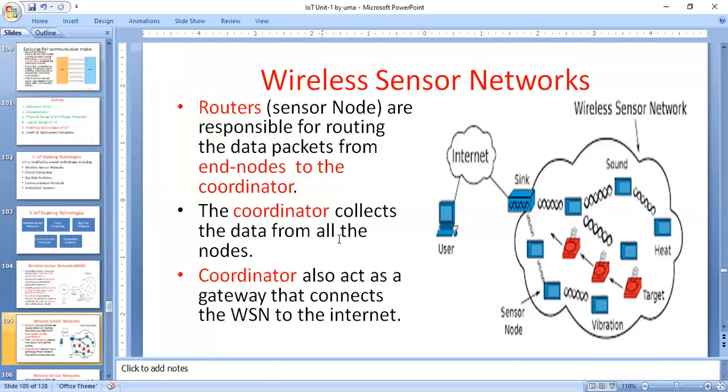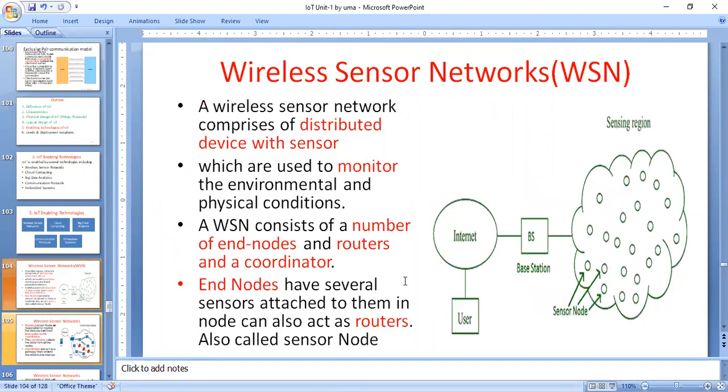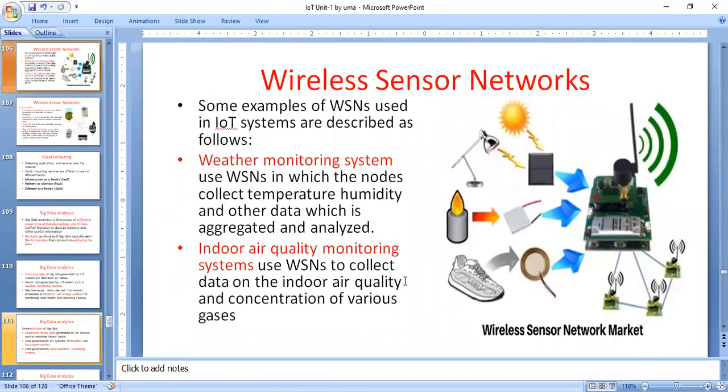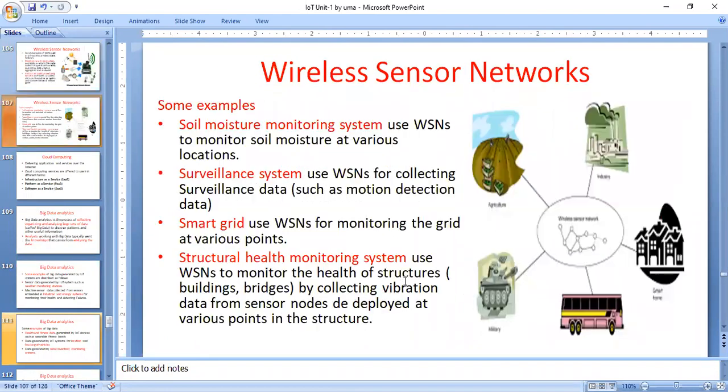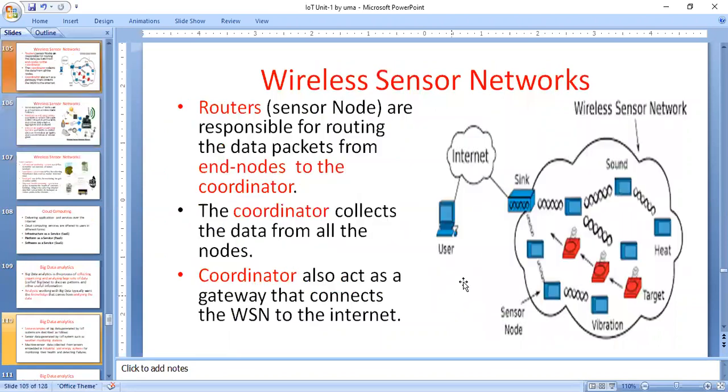What is the work of the coordinator in this case? The coordinator is also one node. The coordinator collects the data from all nodes. The coordinator's work here is collecting the data. The coordinator also acts as a gateway that connects to the wireless network. In this case there is no gateway, but I think the next diagram shows the gateways. Yes, it has the gateway system. The coordinator is also one type.